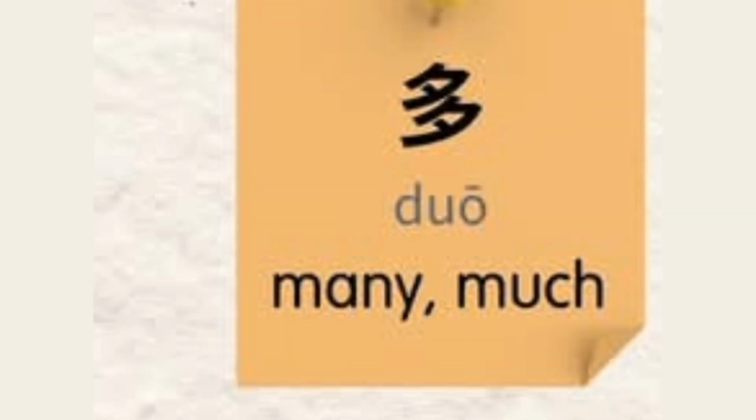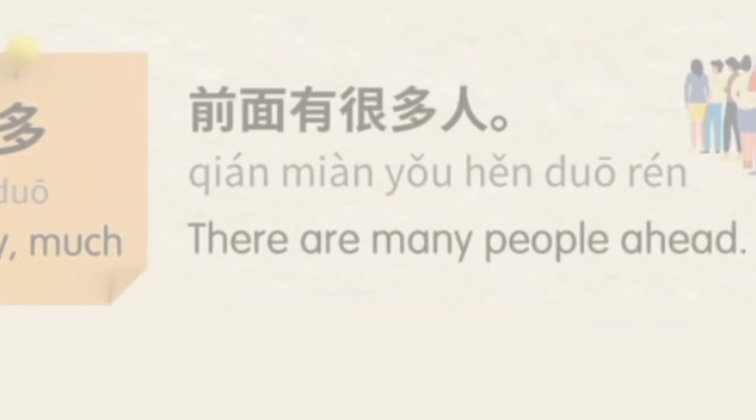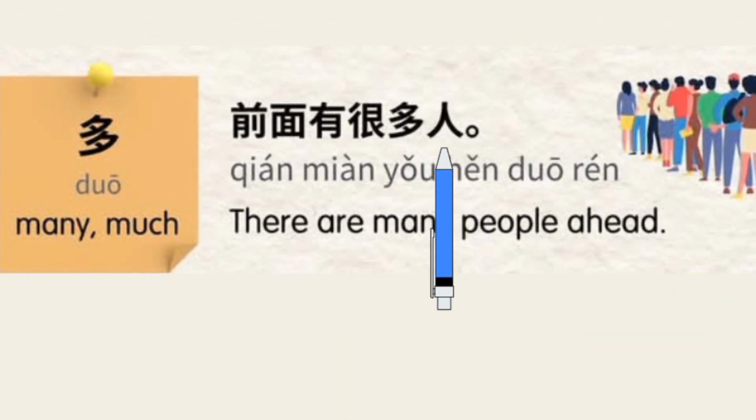Next, we have 多, which means many or a lot. Imagine a bunch of bees buzzing around, that is 多. Let's practice it just one more time. 多，多。 Hope you learn it. Let's watch a useful example. 前面有很多人。 There are many people ahead.